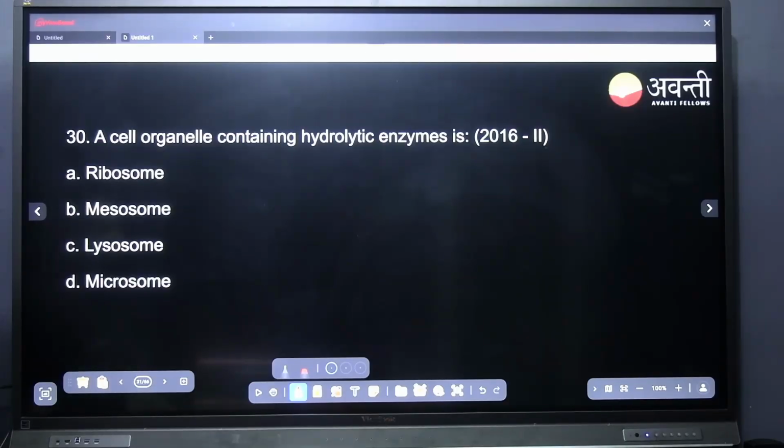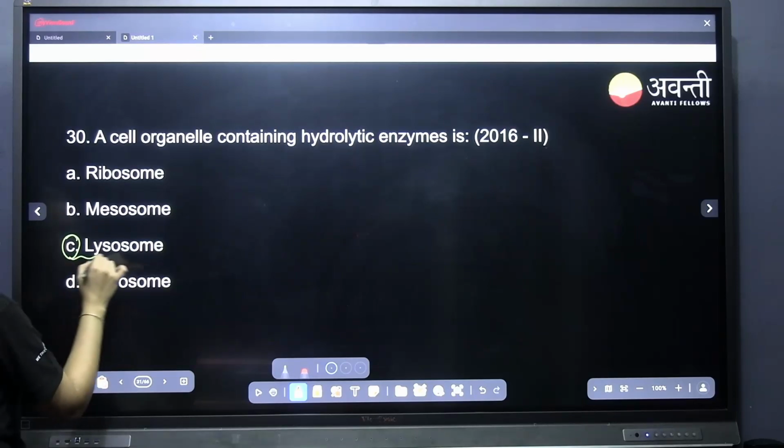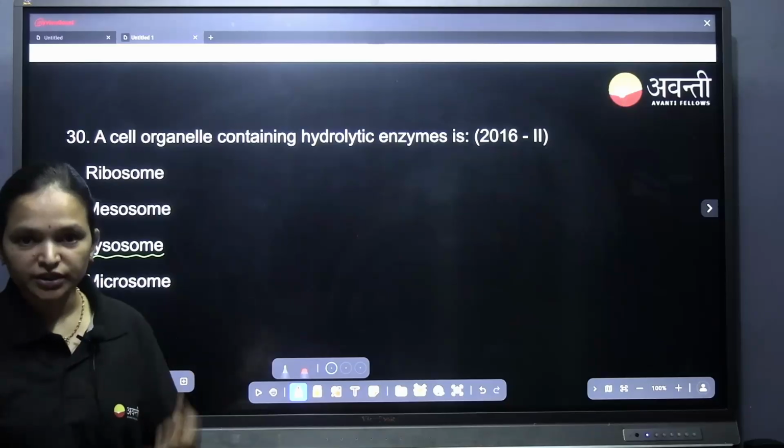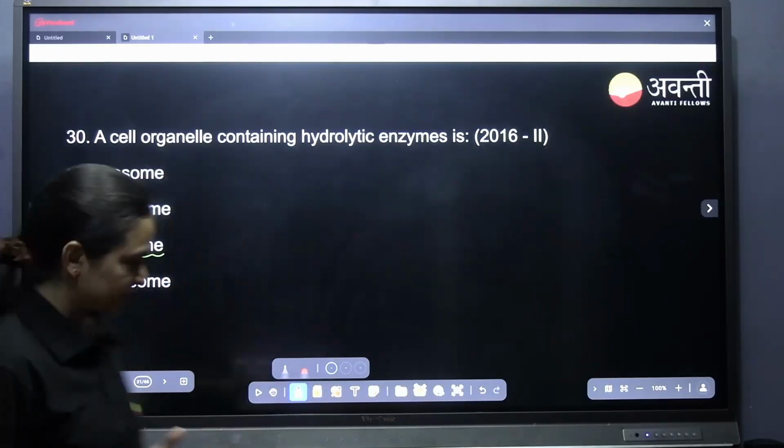The cell organelle containing hydrolytic enzymes is, just now we discussed it. Very easy. Everybody knows that. Yes, it is the lysosomes, which have hydrolytic enzymes such as nuclease, protease, amylase, lipase.